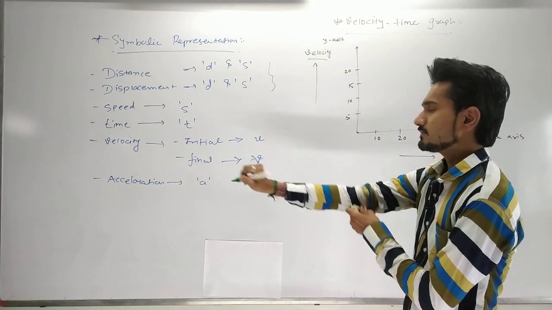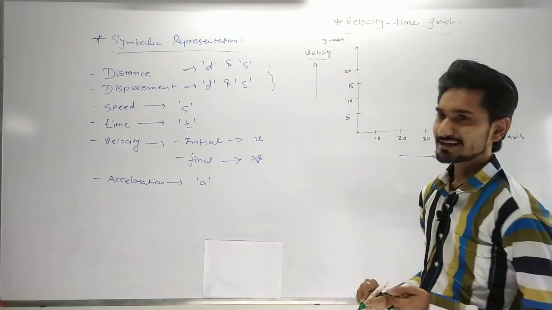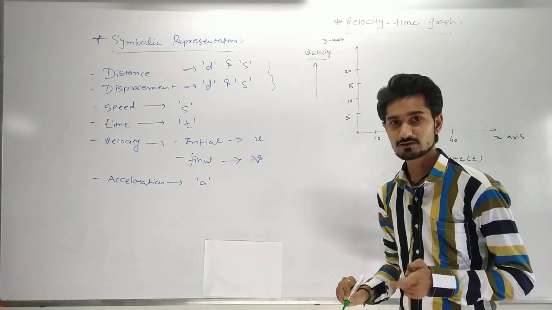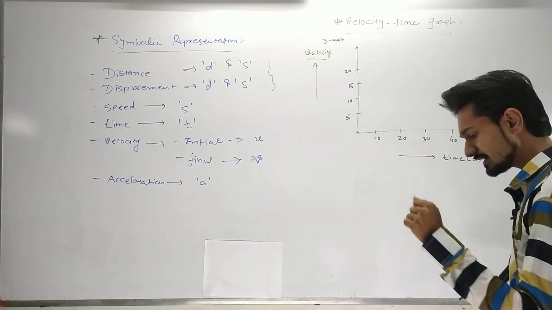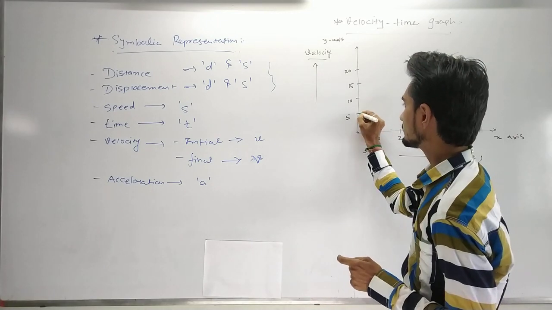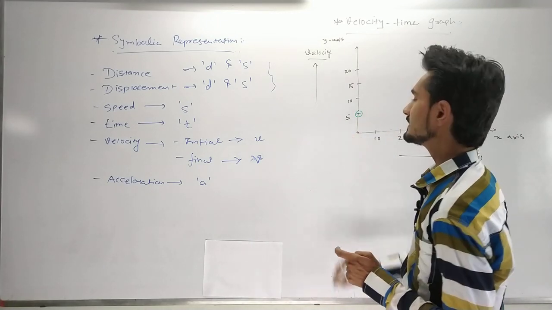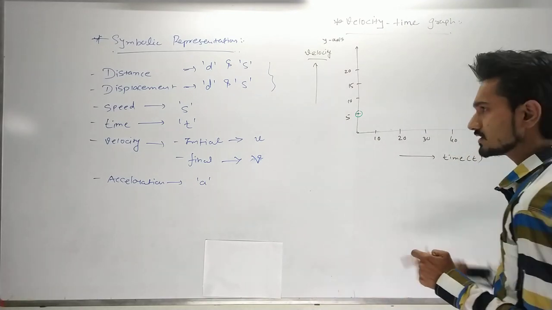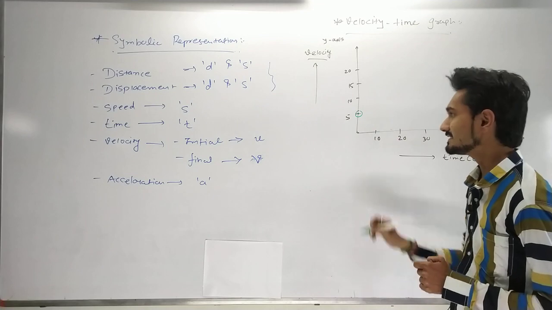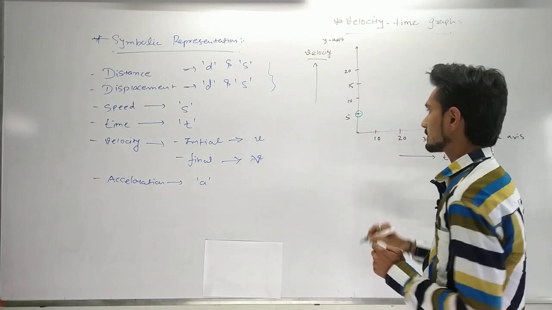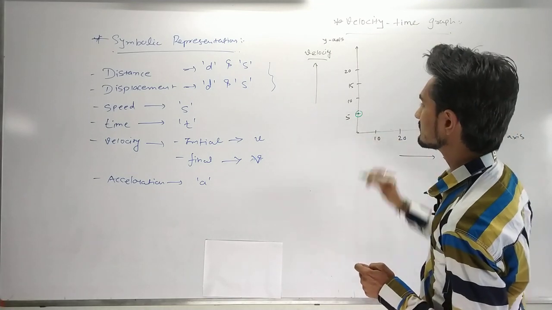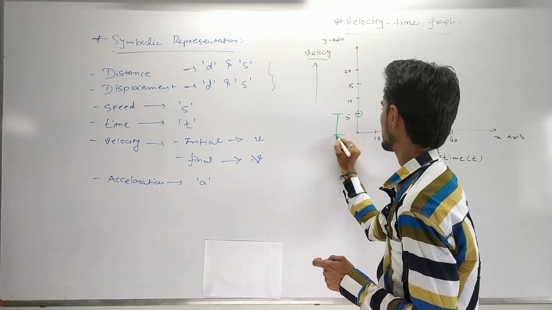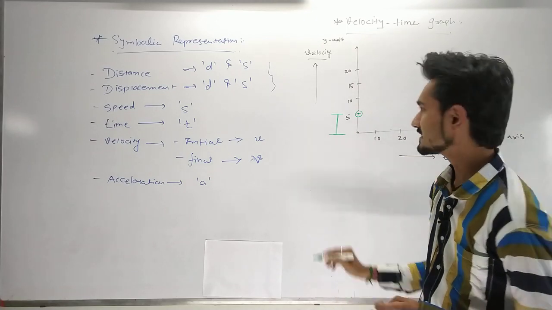Suppose I am traveling, and at 0 second my speed is 5 meter per second. Then the first point will become here, and this will be defined as the initial velocity. Now initial velocity is not 0, so that is why we can consider it as 5 meter per second. Okay, we are going to start with the initial velocity. So if I measure that amount, then it will be defined as the initial velocity u.